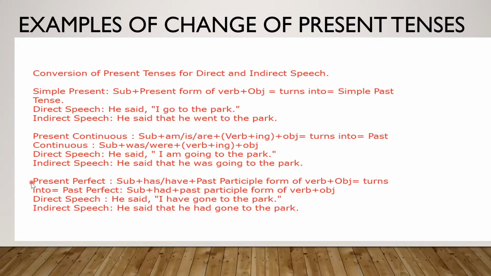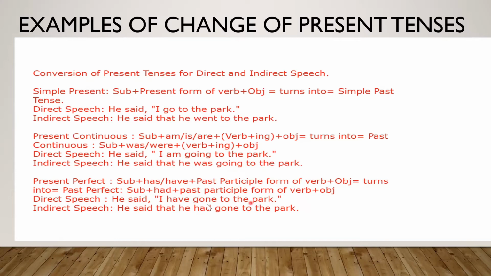Then comes present perfect. Present perfect structure: subject, has or have, past participle form of the verb plus object or extension. This present perfect turns into past perfect. The structure for past perfect is subject, had, past participle form of the verb plus object. So has and have became had, and the past participle form of the verb is the same for all perfect.